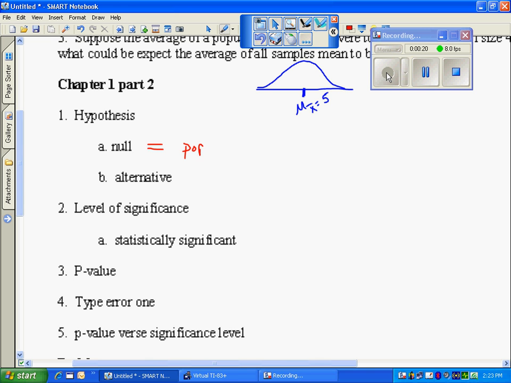So this is the popular belief, where this is the researcher's claim. The researcher is claiming that it's different than the population or the popular belief. To be different than the popular belief means not equal to, less than, or greater than. And we'll be looking at those as we go.